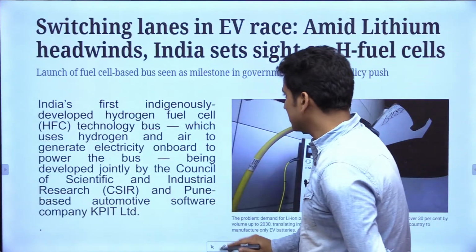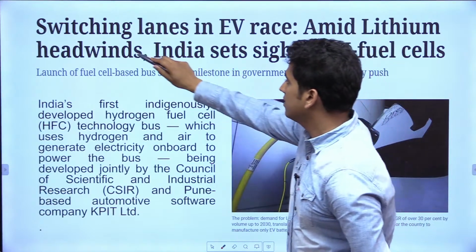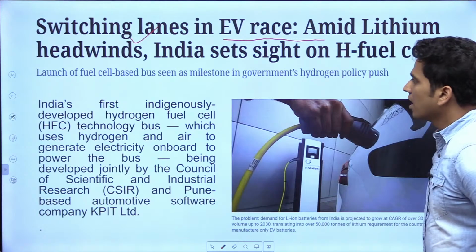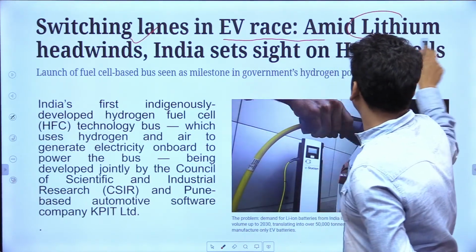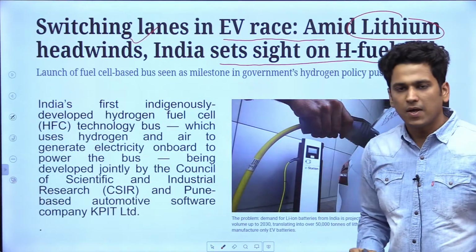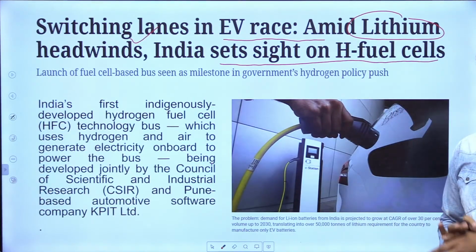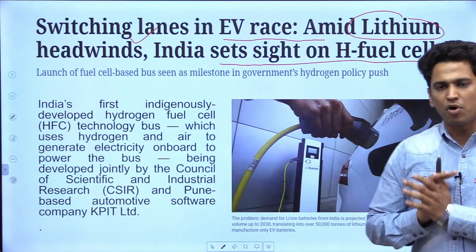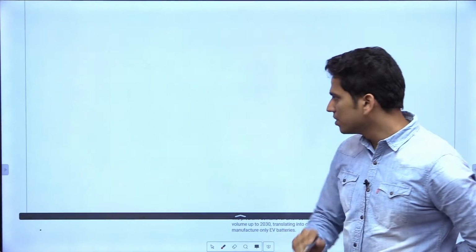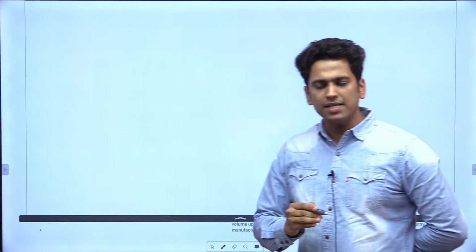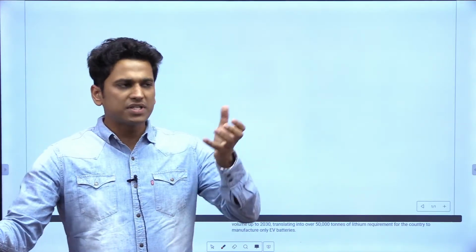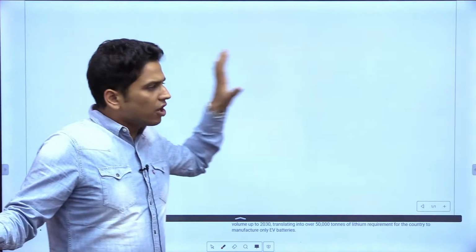The first topic is related to, let's look at the headline: Switching lanes in electric vehicle race amid lithium headwinds, India sets sight on hydrogen fuel cells. Now this topic is very important. Before I start with the presentation, I would like to brief you on electric vehicles in a short description.